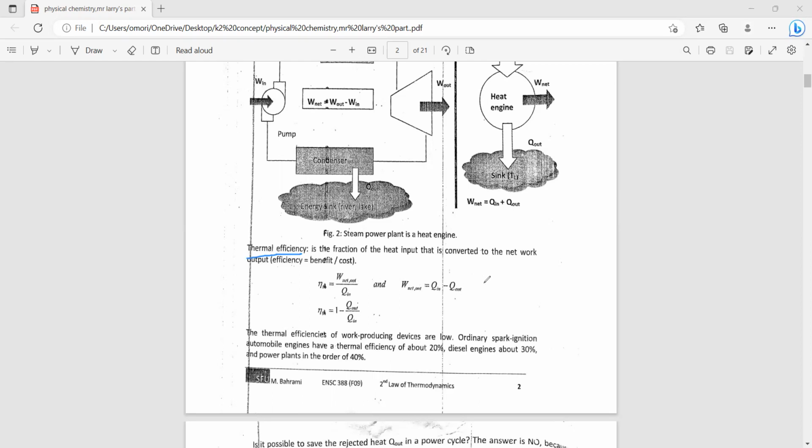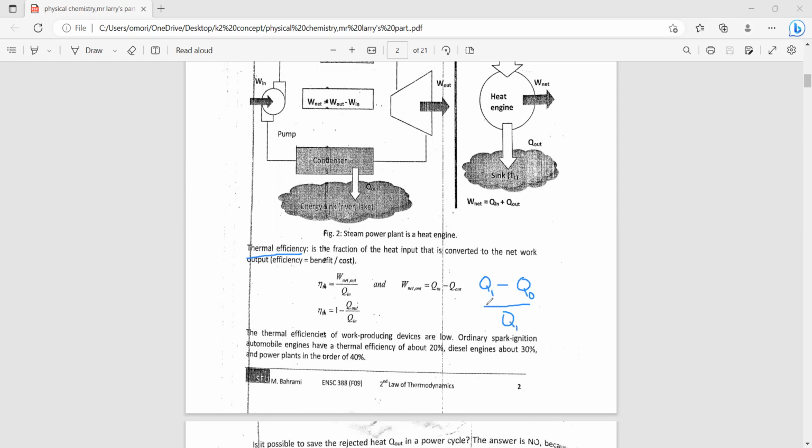When we sum it here, we have Q in, let me represent it as QI, minus Q out, that is Q naught, divided by QI.